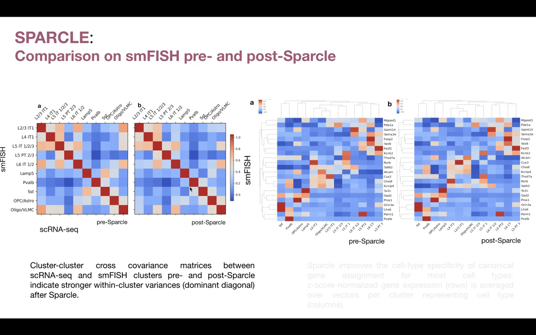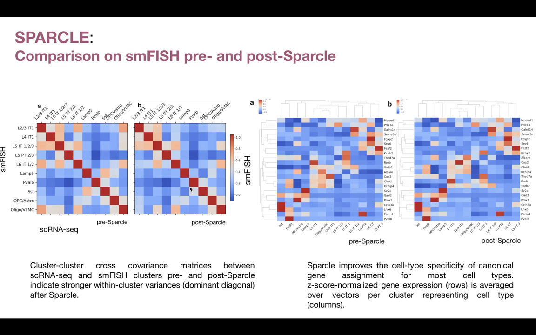And we also see that Sparkle improves the cell type specificity for canonical genes in the smFISH dataset, as assigned for most of the cell types. So the canonical genes are on the y-axis and the cell types are on the x-axis.